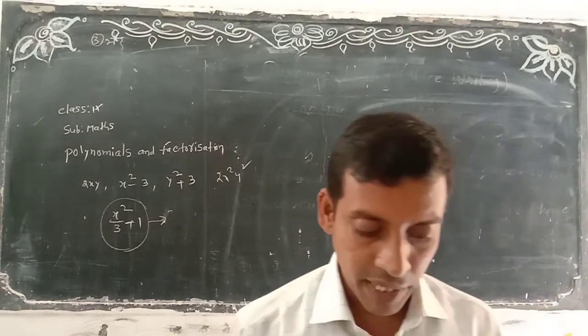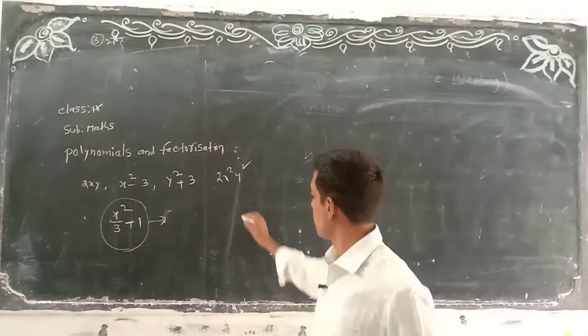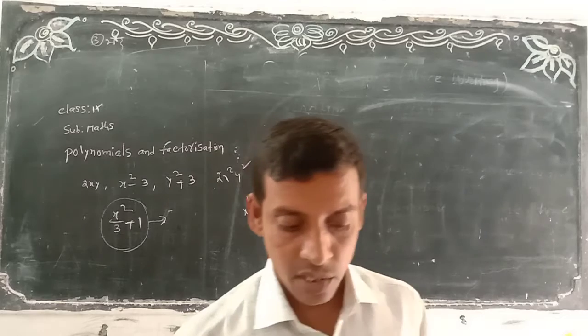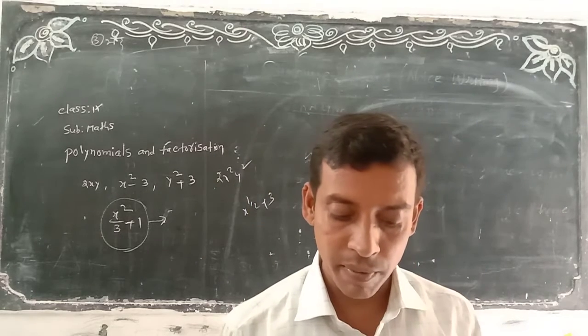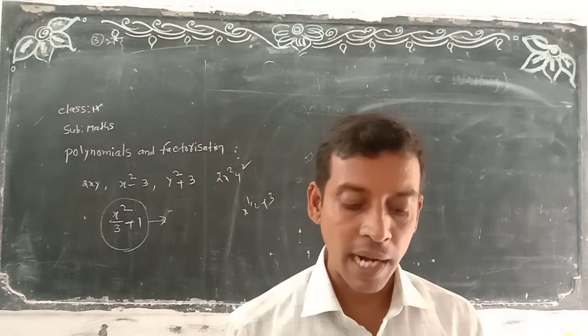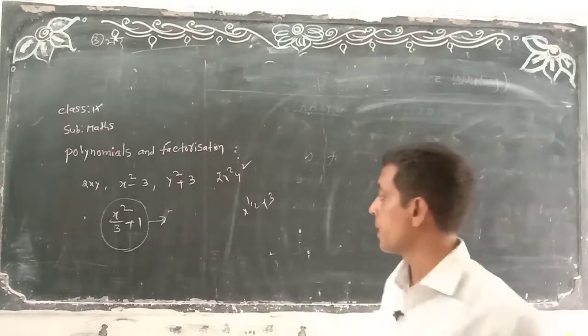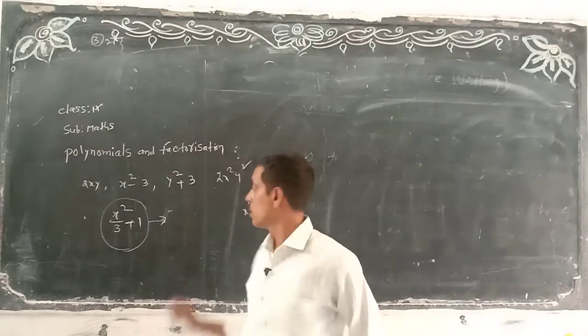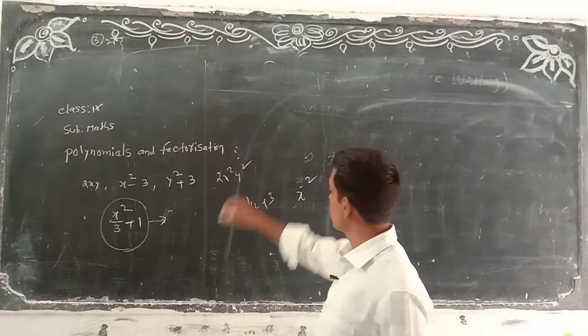So, from the above, x to the power of 1 by 2 plus 3 is not called a polynomial. Why? Because the term x to the power of 1 by 2 does not have an exponent that is a non-negative integer. Non-negative integers means what here? x to the power of 1 by 2.